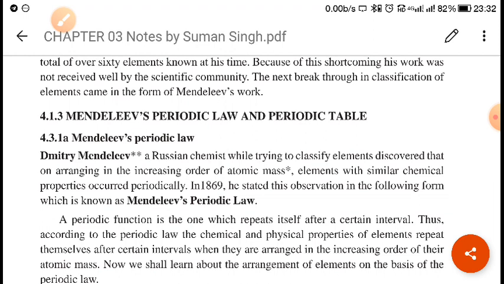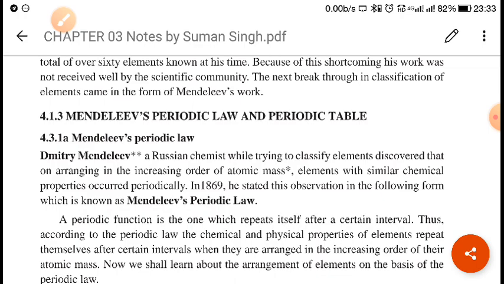What did Mendeleev do? Mendeleev used a wider range of physical and chemical properties of the elements as compared to those used by Lothar Meyer.